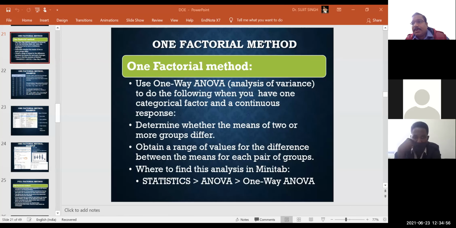In the last class, we were discussing the types of design of experiments, different methods.